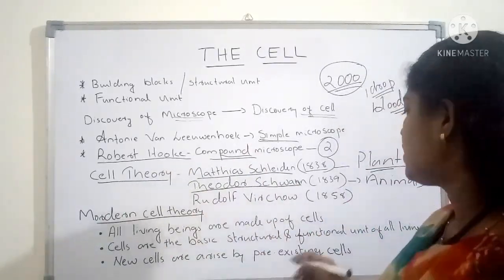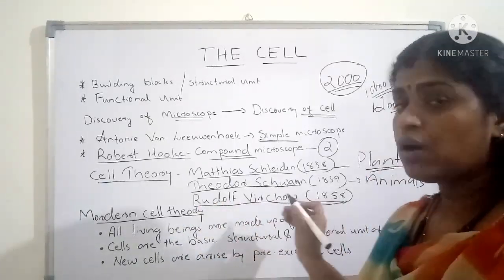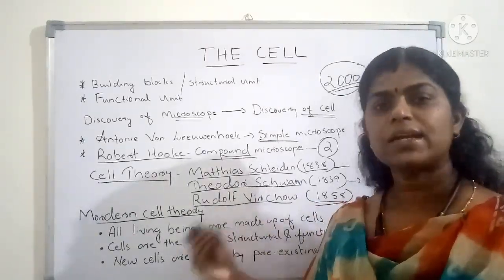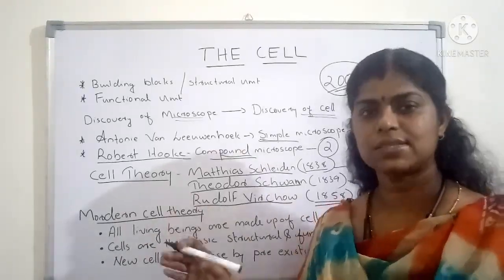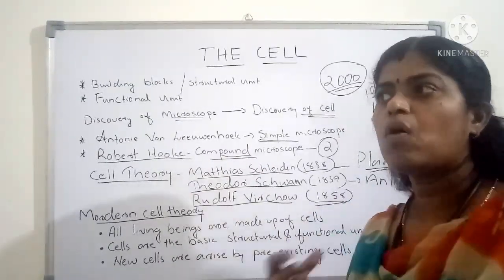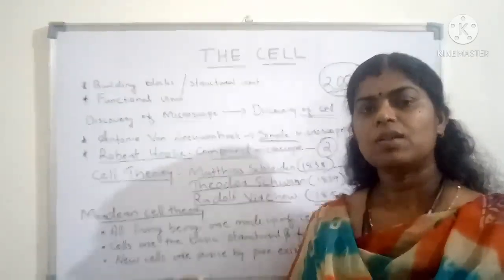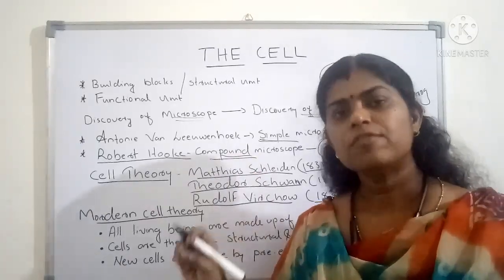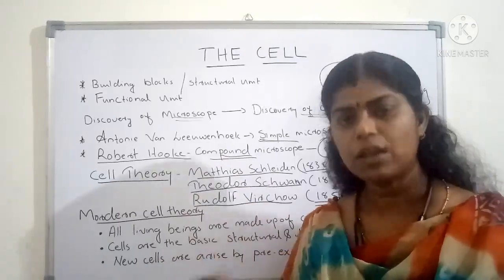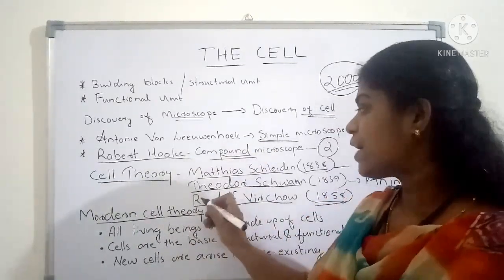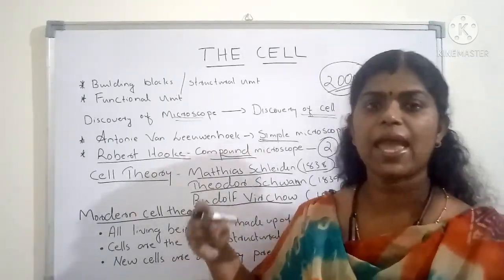And after that, in 1858, another scientist whose name is Rudolf Virchow said that a new cell is arising from the pre-existing cell. Means, see, we all are having parents. Without parents, no kids will be there. So, like that, all the newly formed cells are coming out from a parent cell. Without a parent cell, new cells are not forming. So that is the meaning. All the cells are arising from the pre-existing cell.